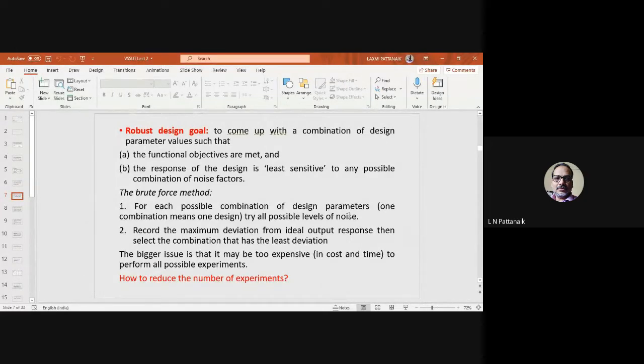So as you can see here, how to reduce the number of experiments? That is the question, right? And that is the need statement for the design of experiments. So while starting your experiments for any research work, before that, you need to give some time on these things. Without any planning, if you start the experiments, then later on you cannot add on.